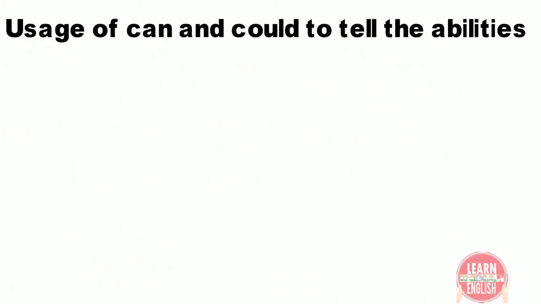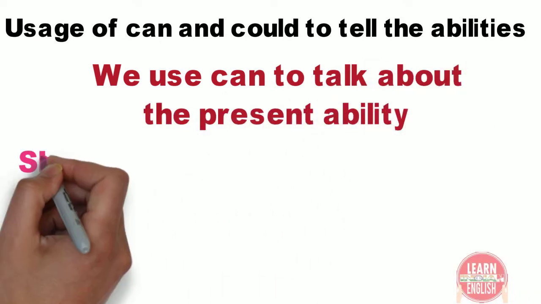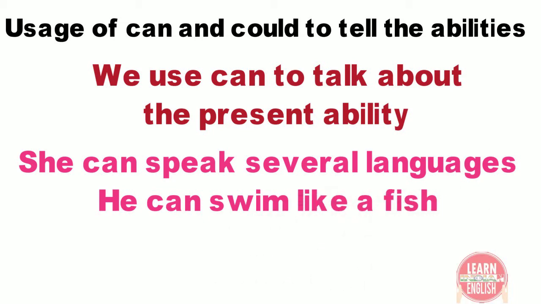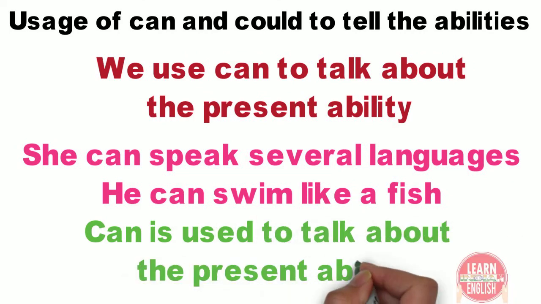We use can to talk about someone's skill or general ability in the present. She can speak several languages. He can swim like a fish. Right now, he or she can do it. Can is used to talk about the present ability.